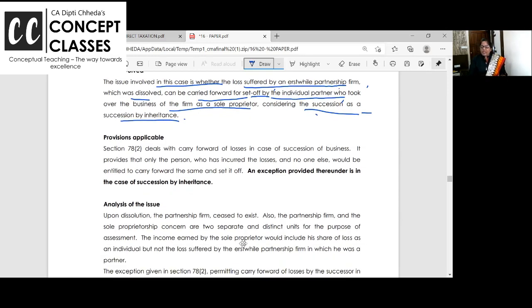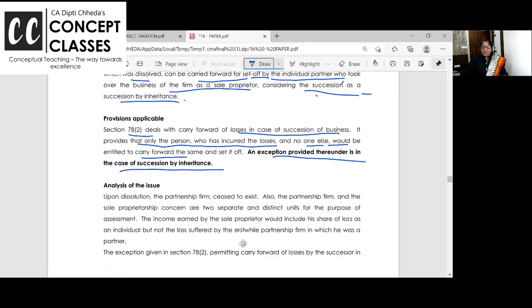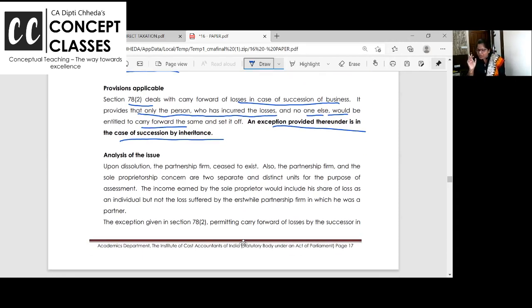Section 78(2) deals with carry forward of losses. It provides that only person who has incurred loss, no one else is allowed to carry forward. Exception is where it is carried forward in case of succession, father to son, son to grandson, so on. So what is the rule? I want to repeat, losses can be carried forward only by the partner who has incurred, except that in case of succession by inheritance.